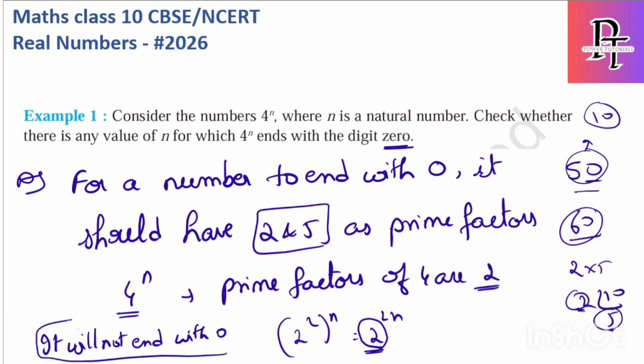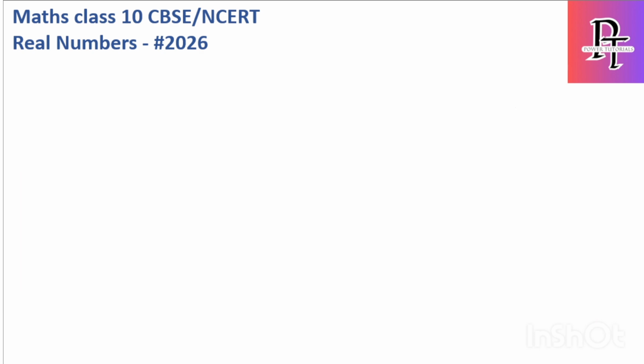So what I told you, if you want any number to end with 0, it should have 2 and 5 as prime factors. For example, I will take another number and explain. Let's consider 250 as the number. What are the prime factors of it? Let's write it. 250.